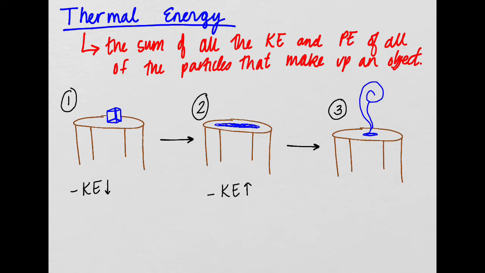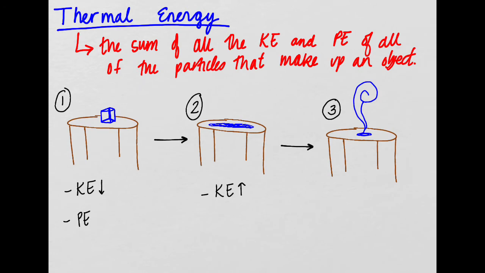But what we didn't talk about yesterday is that the matter, the tiny particles that make up this ice, for example, this object, they also have potential energy. And this is a little bit different than what we were talking about with potential energy before. The potential energy of particles depends on how far away the particles are from each other.